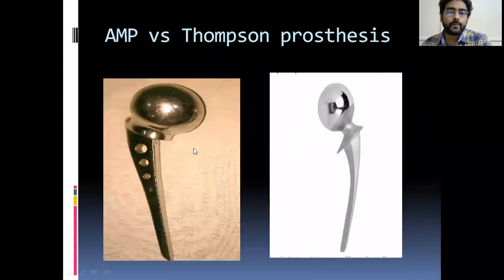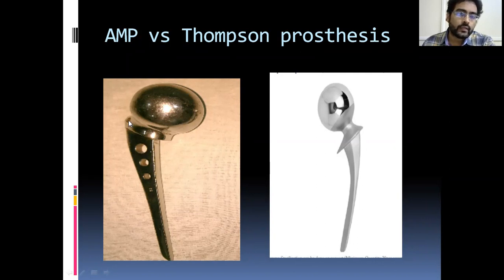This is the AMP, Austin Moore prosthesis, and this is the Thompson prosthesis. How do you identify them? The AMP has these holes. These holes are for ingrowth of the bone, not for pulling. This corner hole is for pulling of the implant. The other holes are for ingrowth of the bone, so that there is a firm fixation.